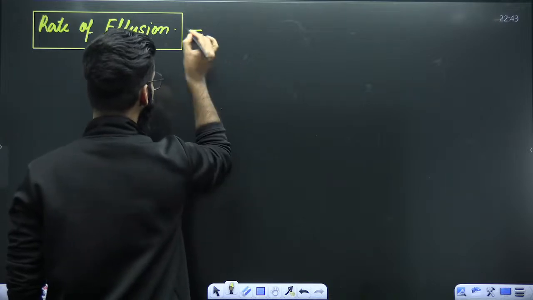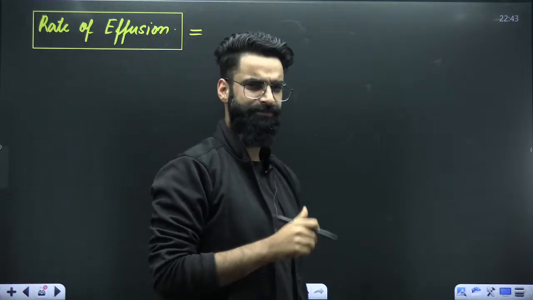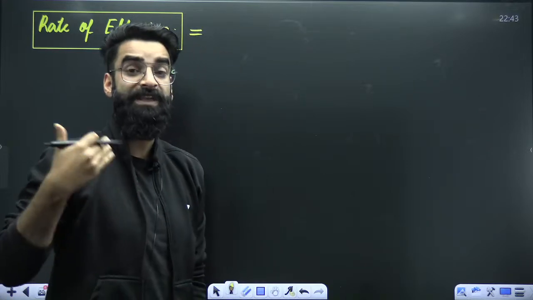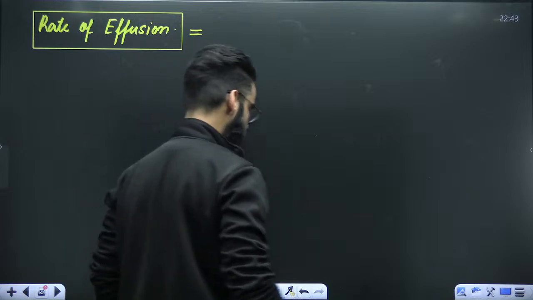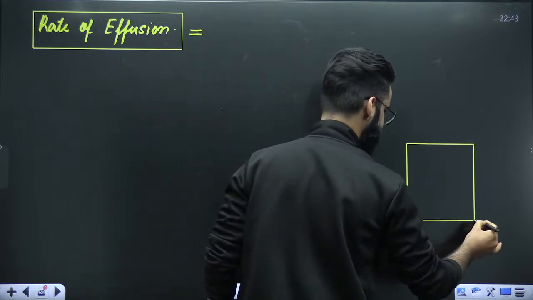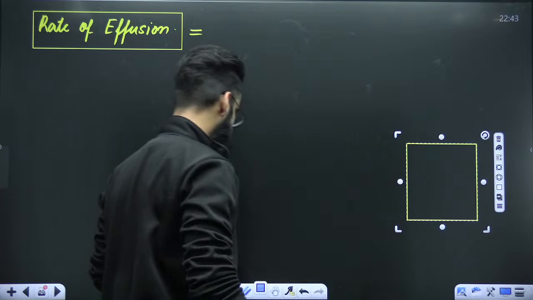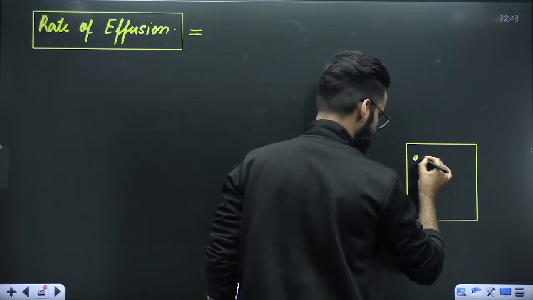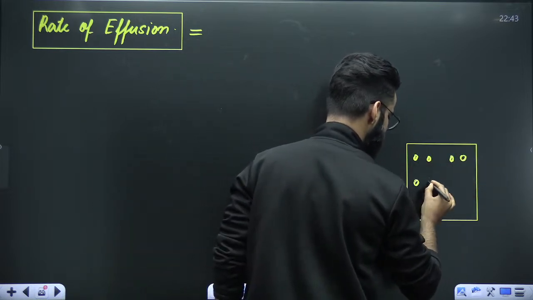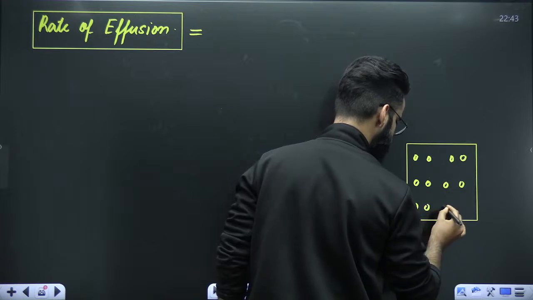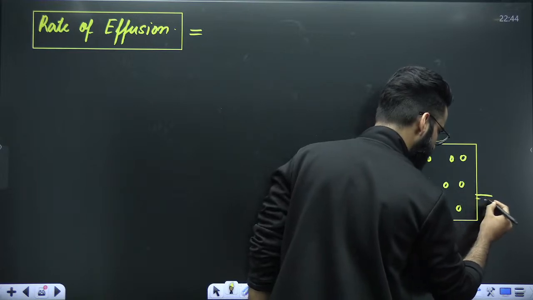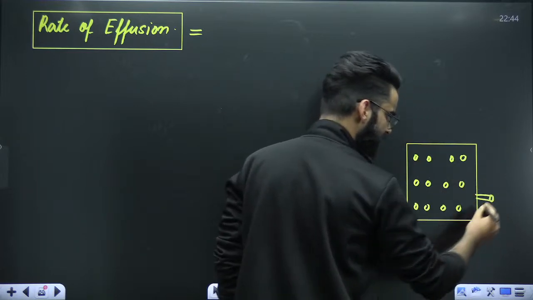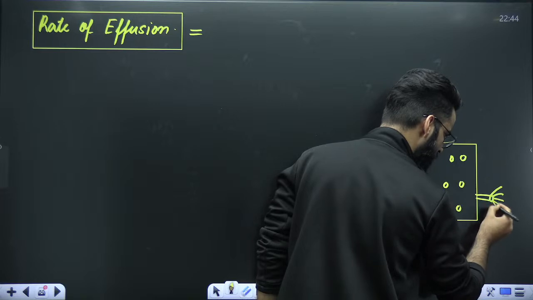Let me first of all tell you, there are many ways by means of which you can define the term rate of effusion. Let's try to understand what those terms exactly are. Let me imagine this is a container. Let's keep some gas molecules inside this container. Let's imagine that suddenly a small hole got created over here, due to which the gas is coming out.